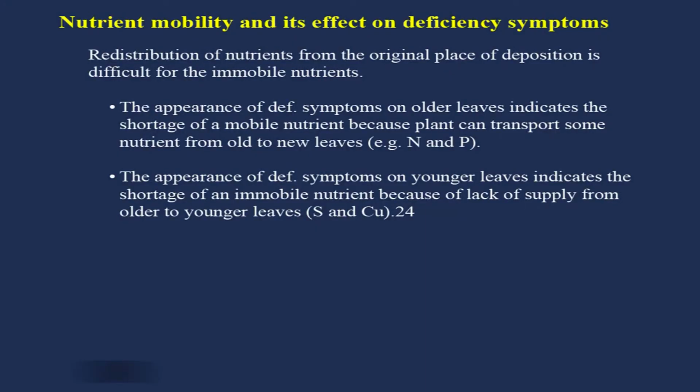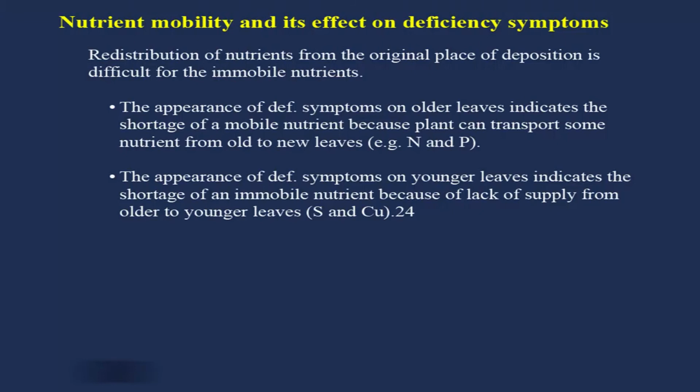The appearance of deficiency symptoms on younger leaves or the new growth indicates the shortage of an immobile nutrient because of lack of supply from older to younger leaves. This can also happen because these immobile nutrients are mostly confined to the lower portion of the plant and are not normally distributed in the higher portion of the plant, particularly in case of deficiency. So, symptoms of deficiency of such immobile nutrients will be visible on the younger leaves, younger tissues or new growth of the crop plants. Examples are sulfur and copper.